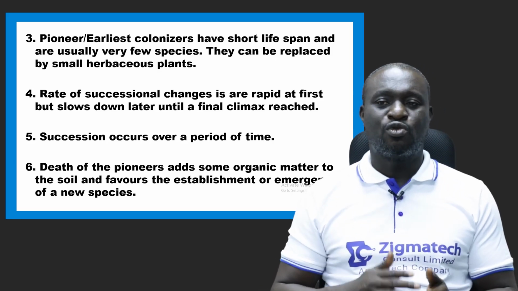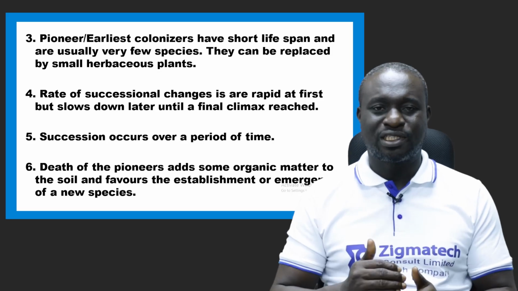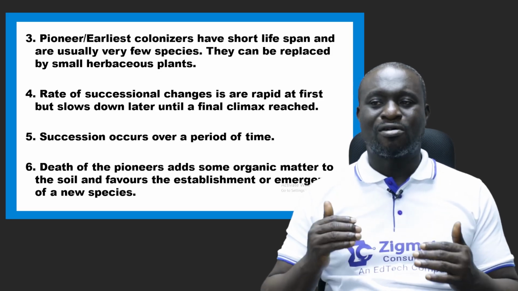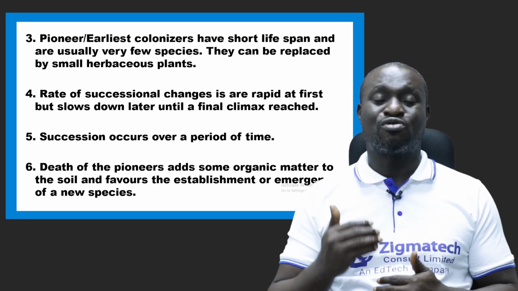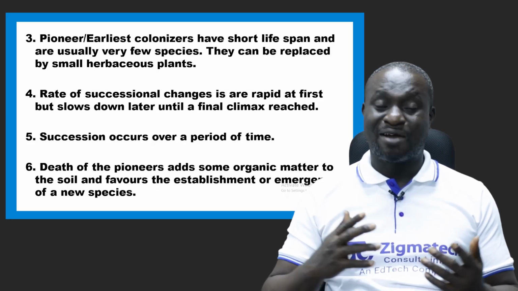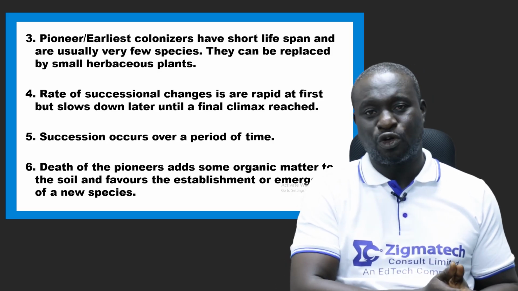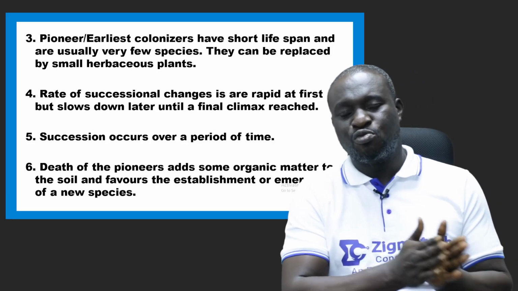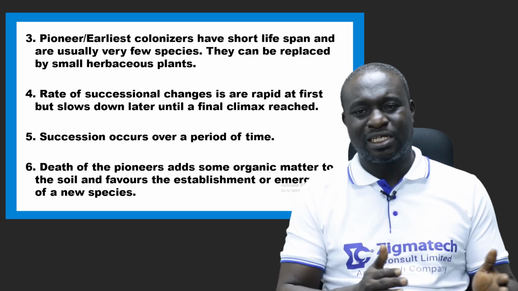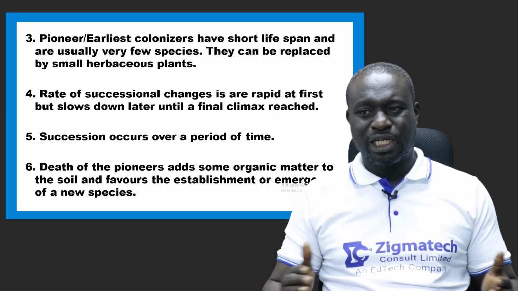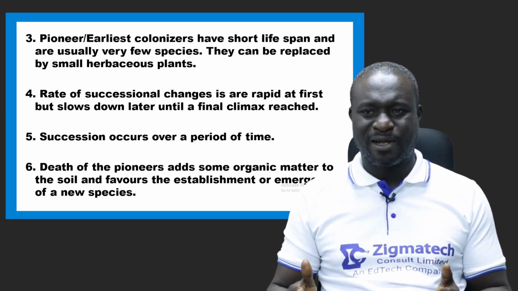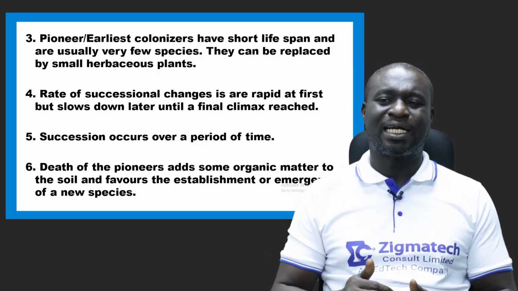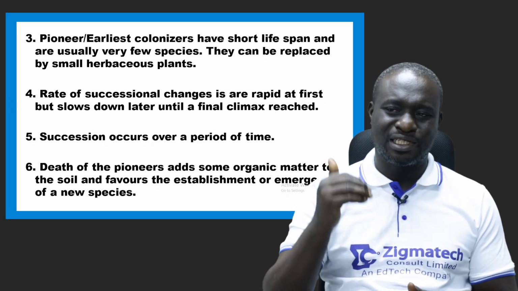Number four, the rate of successional changes is rapid at first. It is very rapid when the first colonizers are there. Before you move to the second stage, the changes that take place are usually very fast. But it slows down later until a final climax is reached.